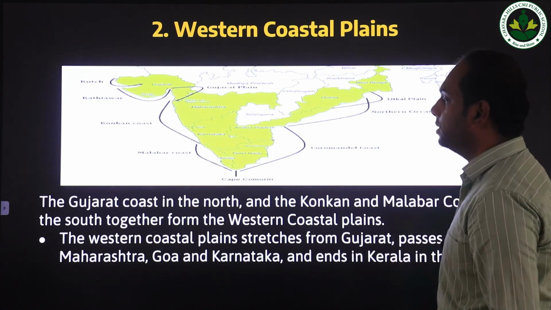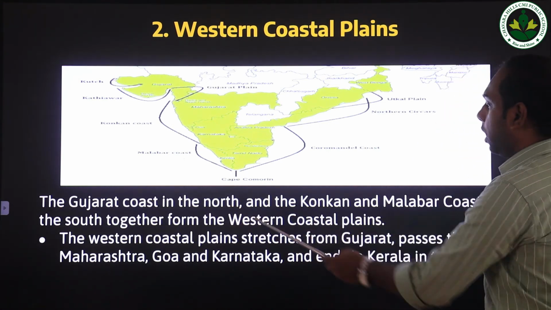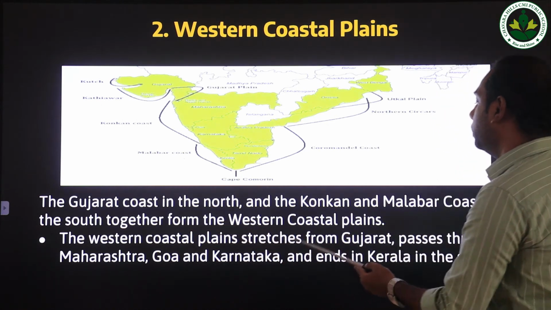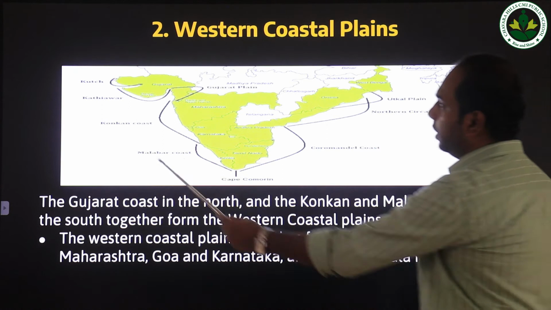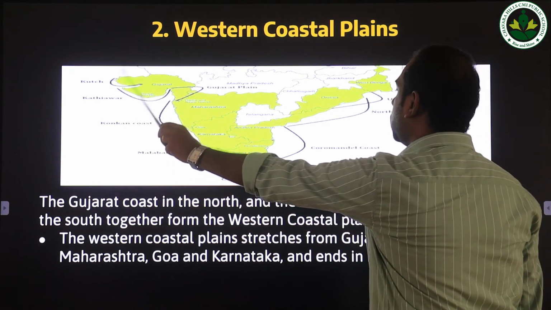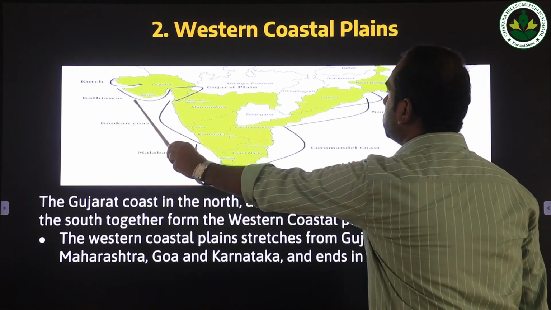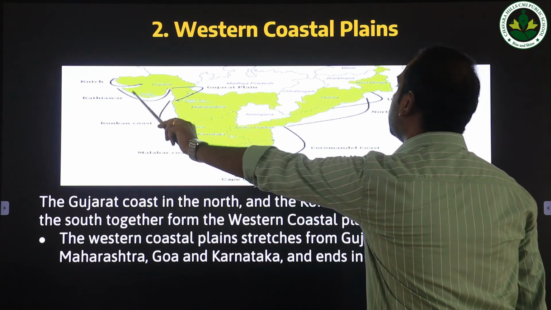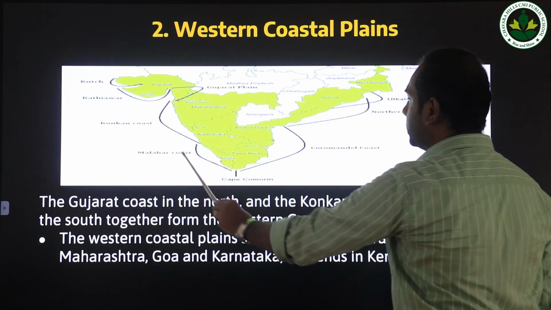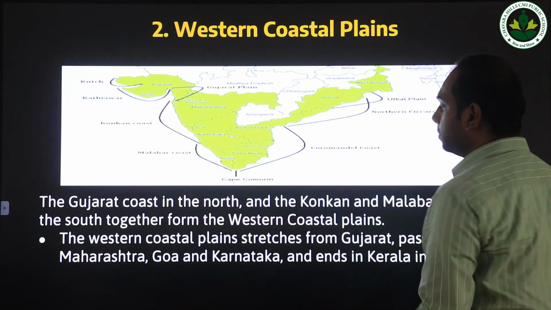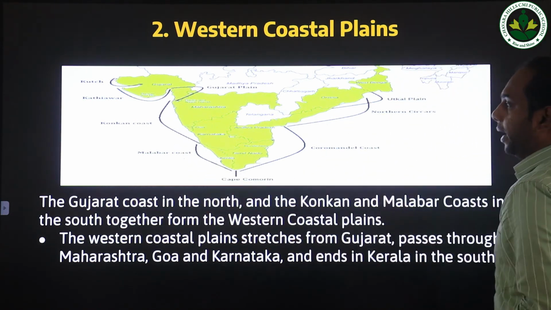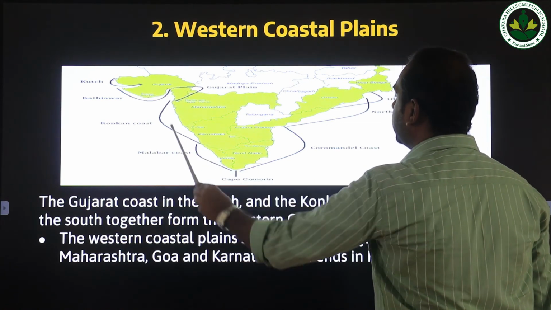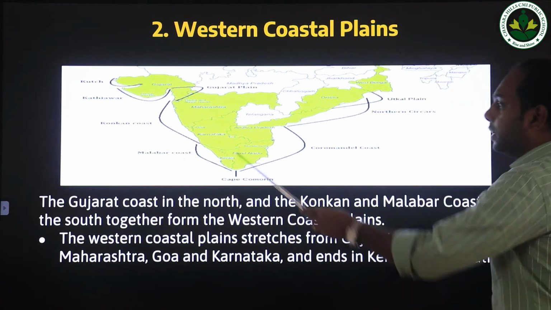The western coastal plains: the Gujarat Coast in the north and the Konkan and Malabar Coast in the south together form the western coastal plains. As you see here, the Gujarat Coast in the north and the Konkan Coast in the south together make what? The western coastal plain. Here, the Konkan Coast starts from Maharashtra and ends in Kerala. So this is the Konkan.